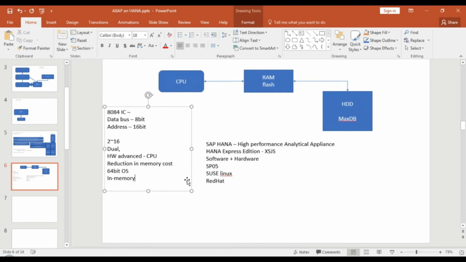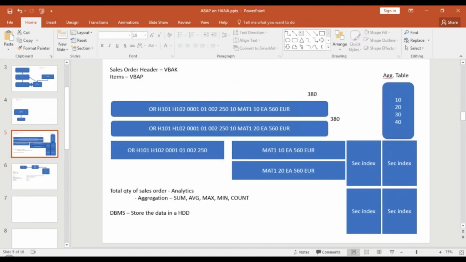Okay, now moving on: what is the software advancement? We saw the problem of the conventional row store and the problem of replicating the data. Whenever there is a change in a small field, all the database fields get replicated. You need to manage a mammoth of multiple secondary indexes, and separately create aggregate tables to speed up reads for analytical tools, for calculating aggregates or analytics. You need to separately store your aggregated results. These are all the disadvantages of this approach. So what do we do to solve this? We break down this row store into a column store, and that's what HANA does.